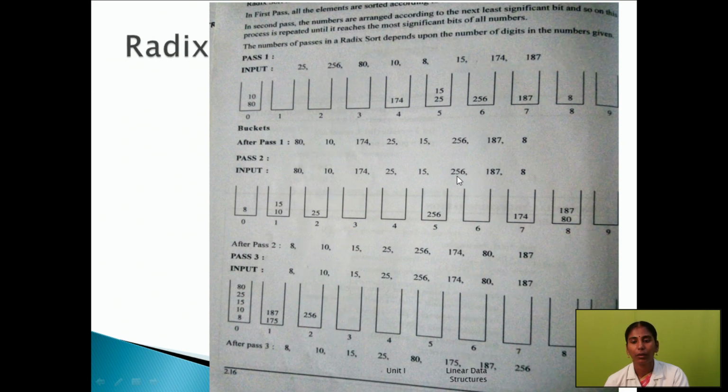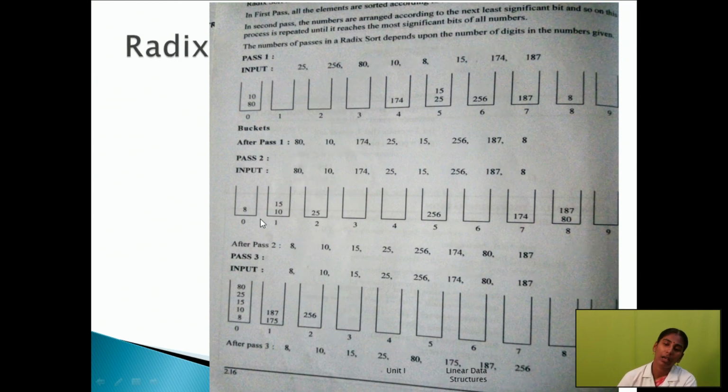The next element is 256, here 5, okay. See here it will move to the 5th bucket. The next, 187, so 8th, okay, 8th is the least significant bit, so it will move to the 8th bucket. At last, it's a single number, so remember it here: 008, so 0 means it's moved to the 0th bucket.